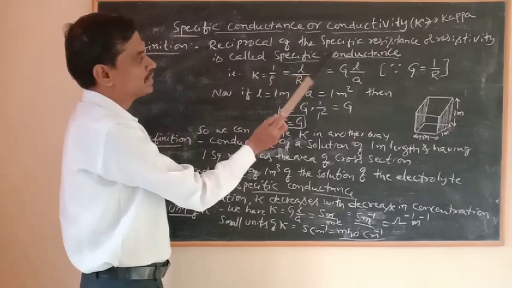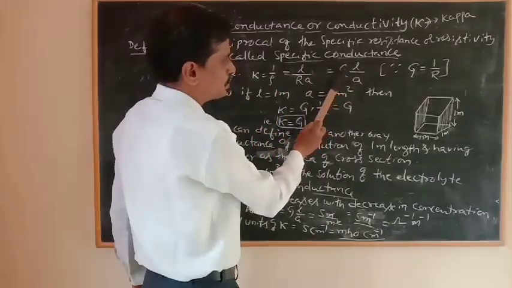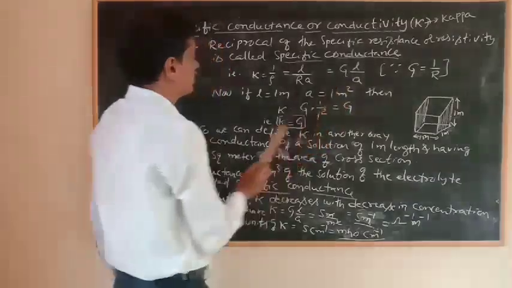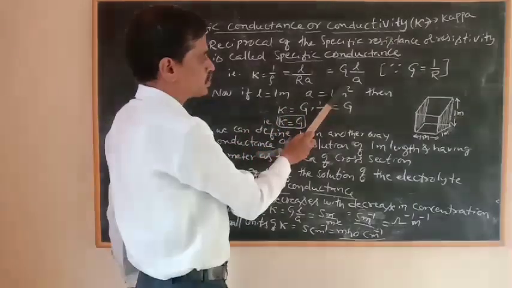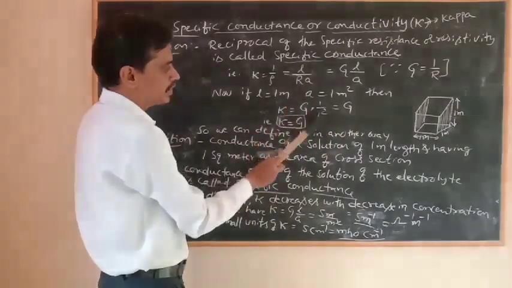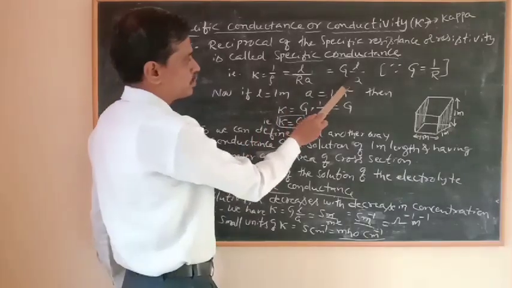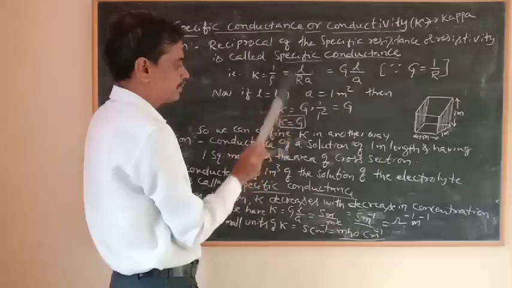So we can write 1 by R as G, conductance, so kappa is equal to G into L by A. Now if the length is 1 meter and the area of cross section is 1 meter square, then kappa is equal to G into 1 divided by 1 square, that is G into 1 by 1 square. After simplification we get kappa is equal to G.